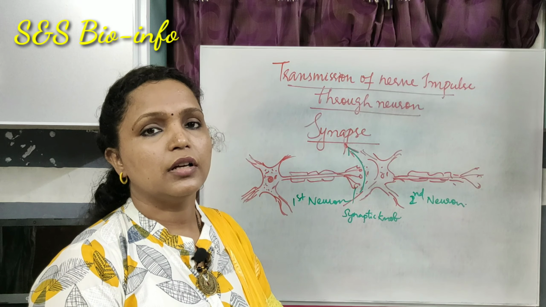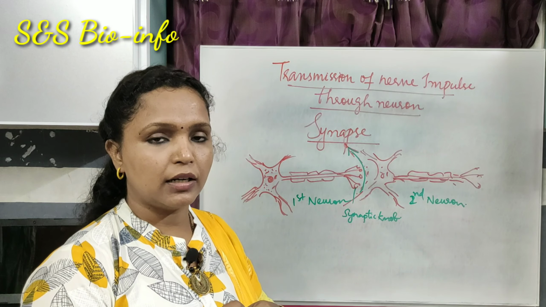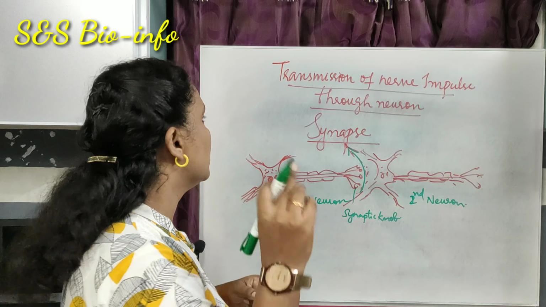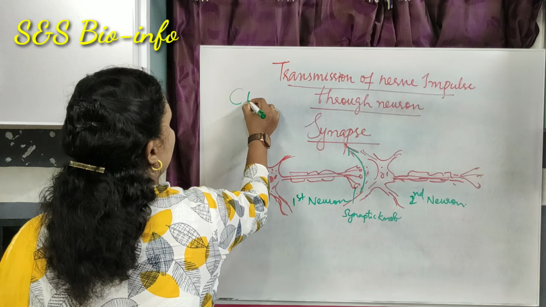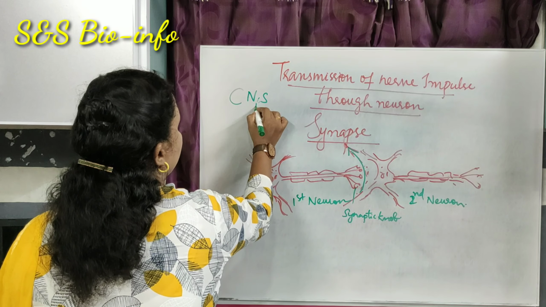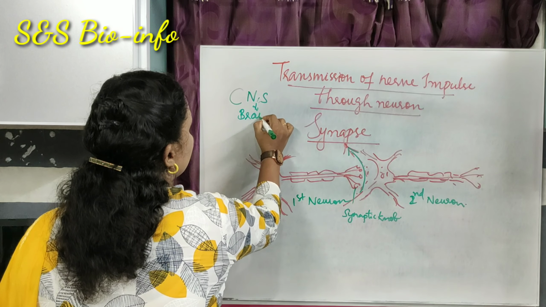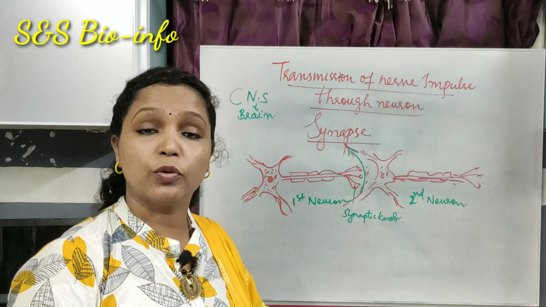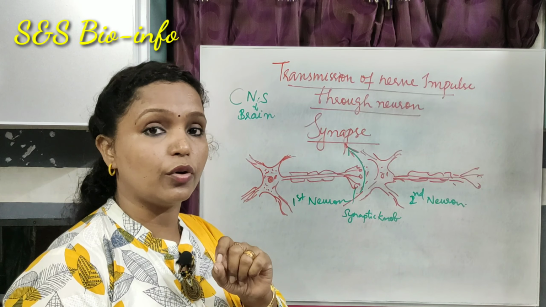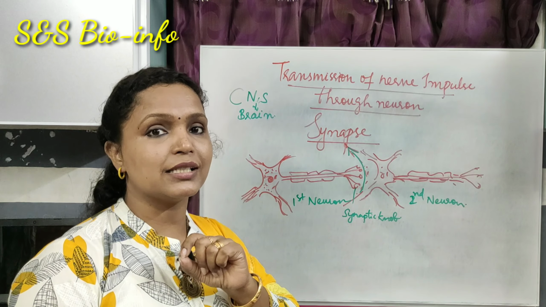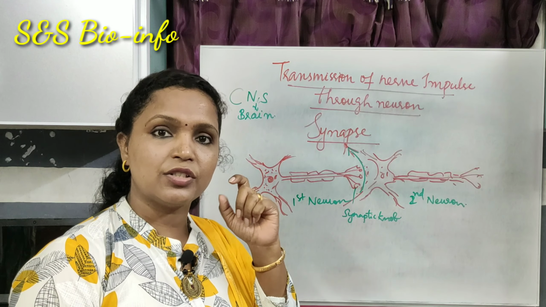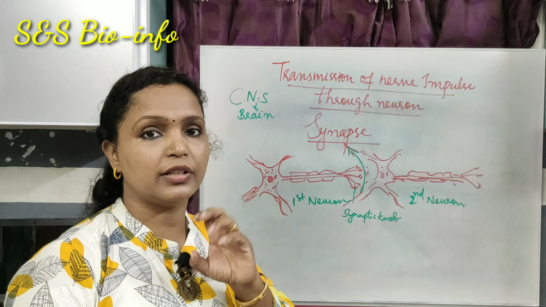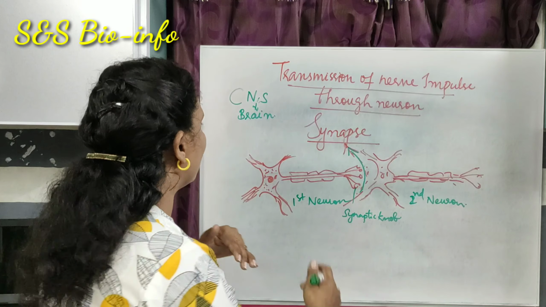For example, if we need to move a body part, our brain has to think about it. So let's begin from the central nervous system, our brain. Then the brain gives the command to the respective body parts through the motor neuron. We know that the neuron that connects the brain or central nervous system to the body parts is the motor neuron. The commands are given through the motor neuron.